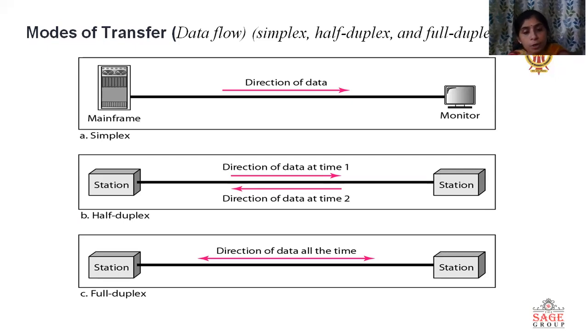But at a different time t2, that receiver can act as a transmitter and send data towards the other station. So the direction of data will be at different times. In case of simplex communication the signal is unidirectional, but in case of half duplex the data is bidirectional, but at different times.